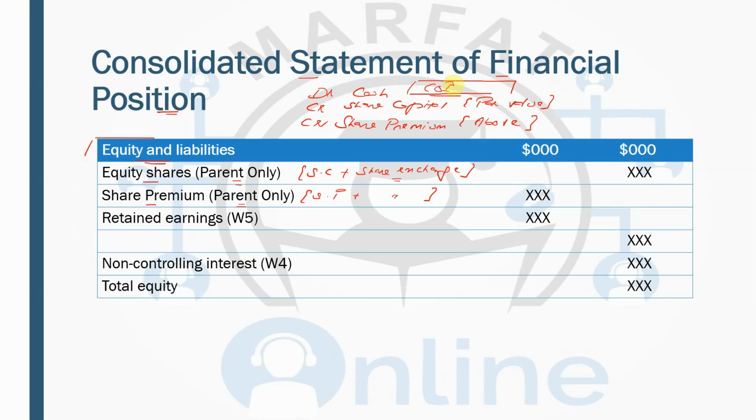So debit cost of investment, credit share capital, and credit share premium. And then you will be having the retained earnings, which has a separate working. Then you have the concept of the non-controlling interest. Now the non-controlling interest is the percentage not acquired by the parent.